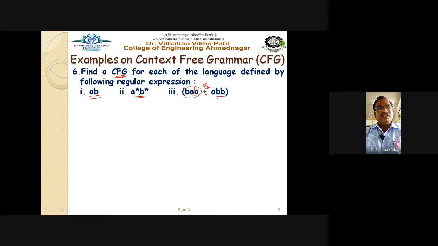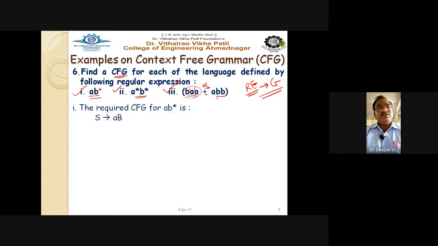So for these three, this is the first one. This is the second one. This is the third regular expression. Regular expressions are given. So for these regular expressions, we have to write down the grammar. We have to write down the grammar. So see here how it is written. First one, the required regular expression for a b*. So I think it is a b*.